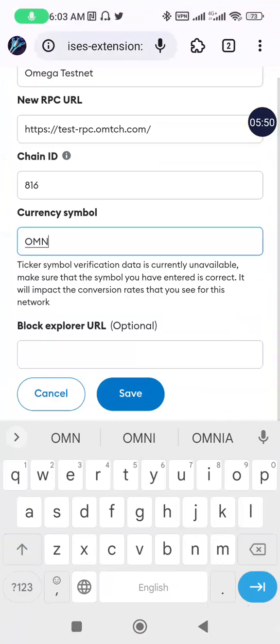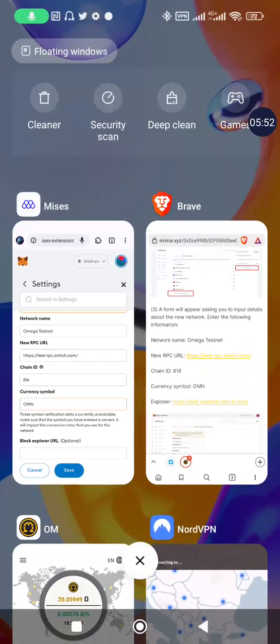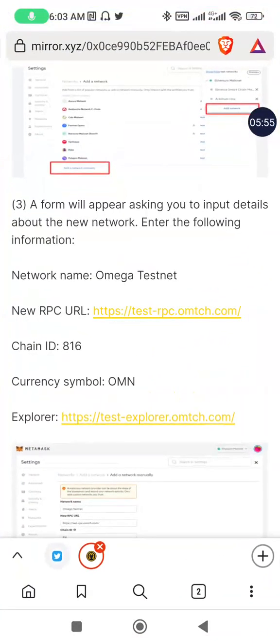So the last thing we are going to copy now is the block explorer. So we are going to copy the explorer here. We'll copy the link.